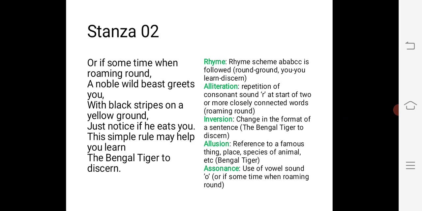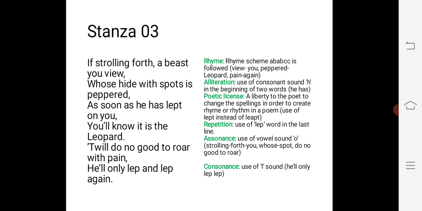Now assonance is also present in roaming round. If sometime when roaming round. In roaming round we have found the figure of speech alliteration, but in the first line of the second stanza another figure of speech is assonance. If sometime when roaming round, so there is a repetition of vowel sound O. So here you see this is the characteristic of the Bengal tiger, and we have also noticed the various poetic devices used in the second stanza.